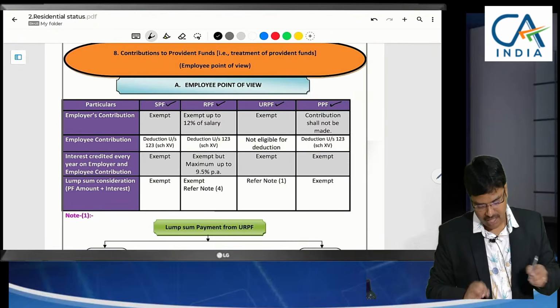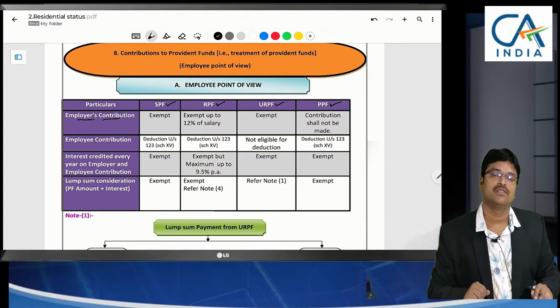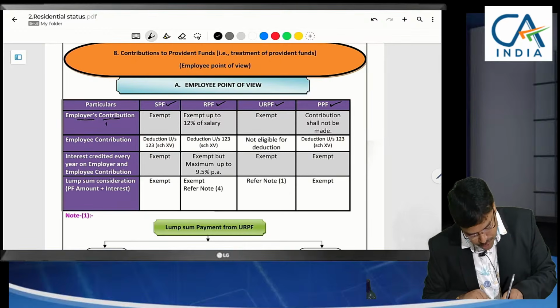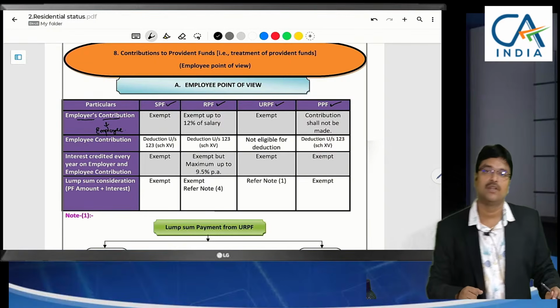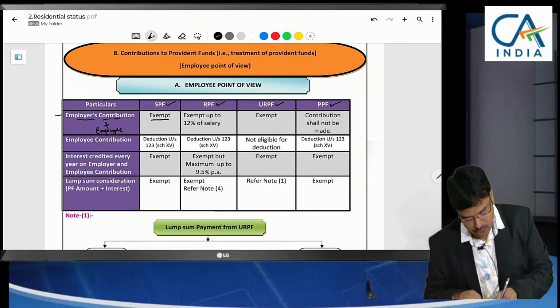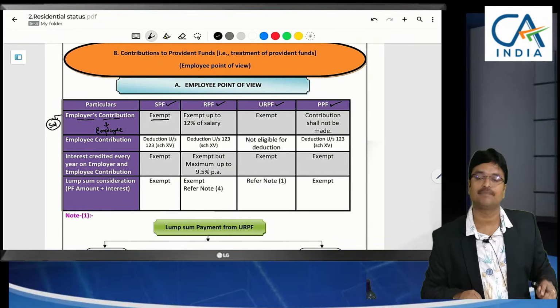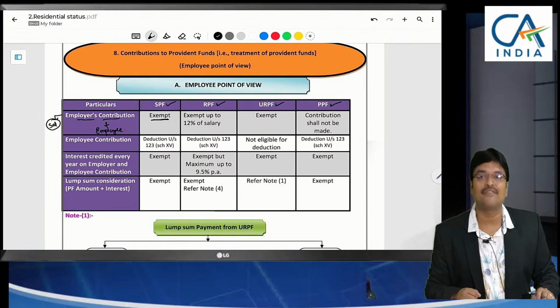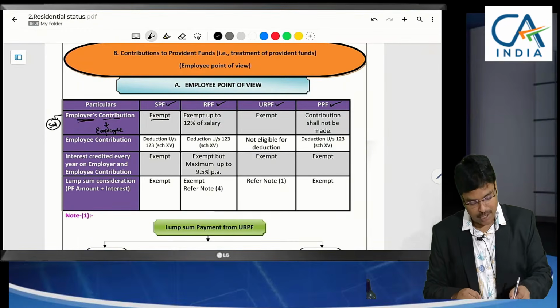Now let me start. Employer's contribution. Sir, who is contributing here? Employer is contributing. But this contribution will be benefited to whom? Employee. So here, in the hands of the employee, it is exempted. Employer's contribution will be added to the salary first. Since the employer is contributing to the employee's benefit, it will be treated as a perquisite and added to the salary first. However, since the employer is contributing to statutory provident fund, it is exempted.